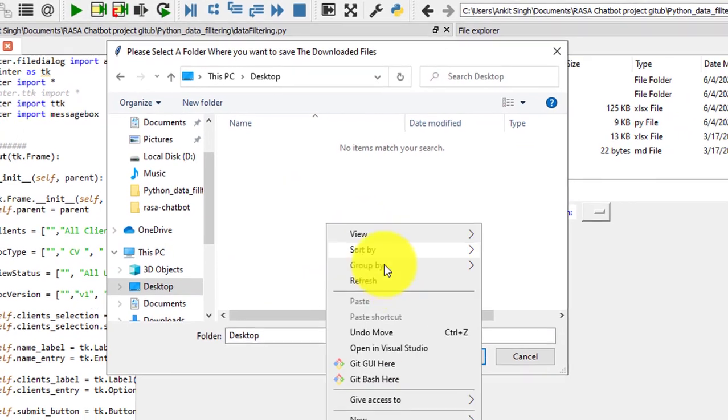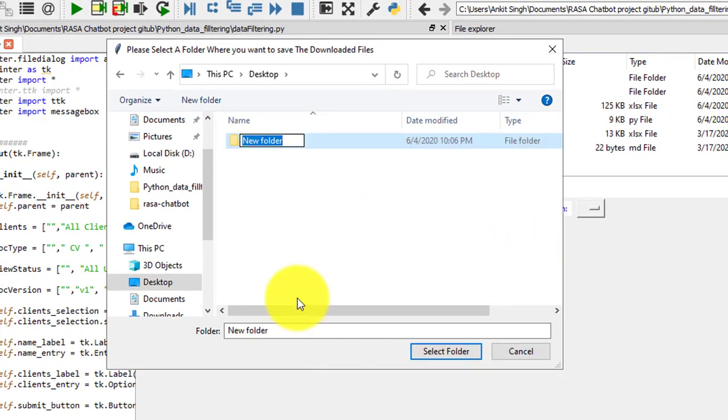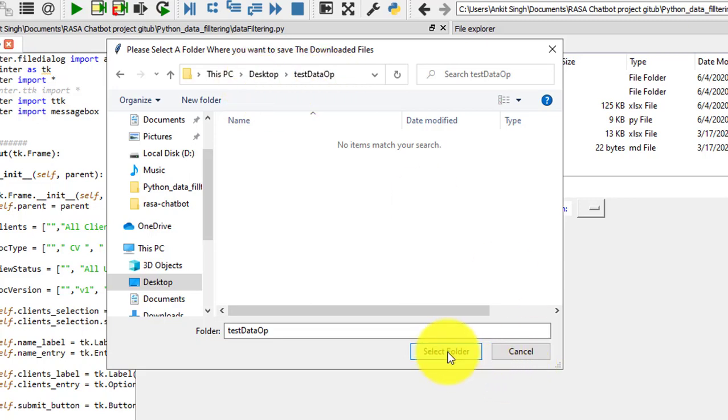So let's create a new folder to verify whether it's downloading or not, named test data. I am selecting this folder, test data OP, on the desktop.